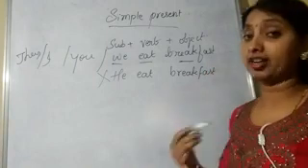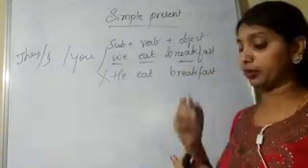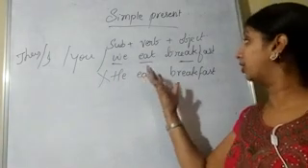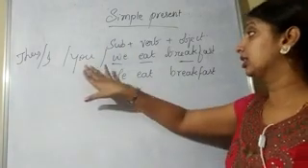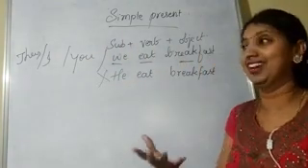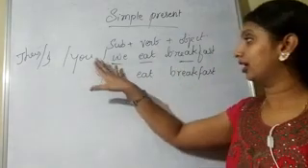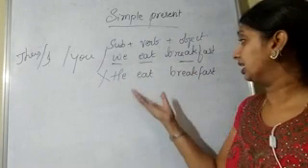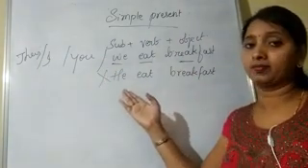If I say "my friends eat breakfast," correct. "My parents eat breakfast. All people eat breakfast. Students eat breakfast." So I can say any sentence. Students, people, dogs eat breakfast. Okay. Then "my teachers eat breakfast." So I can go for these sentences. Then why can't I say "he eats breakfast"? If these sentences are correct, what is wrong in this?